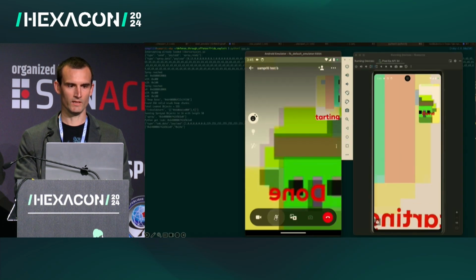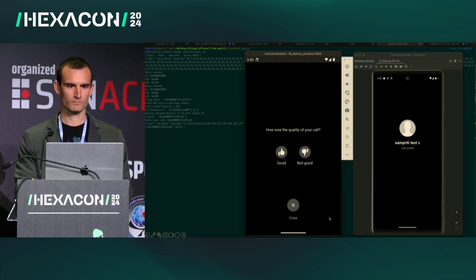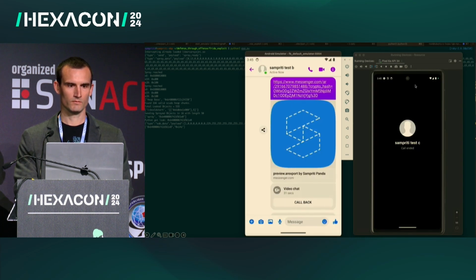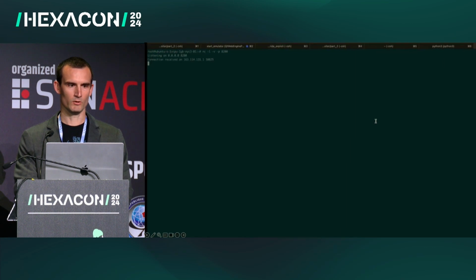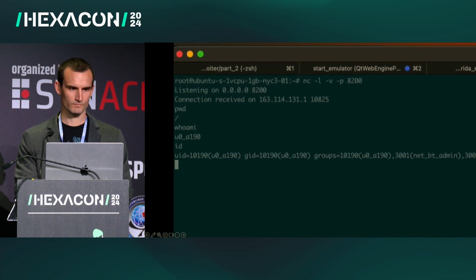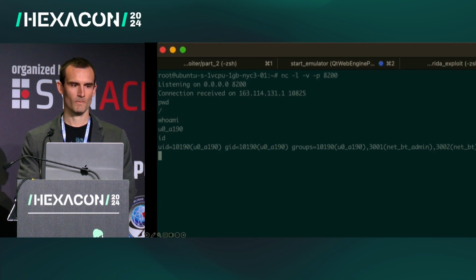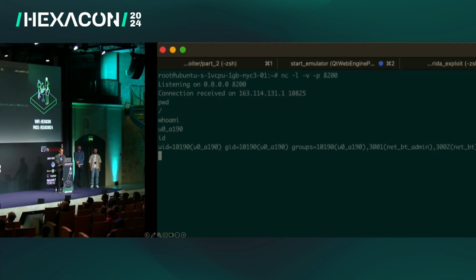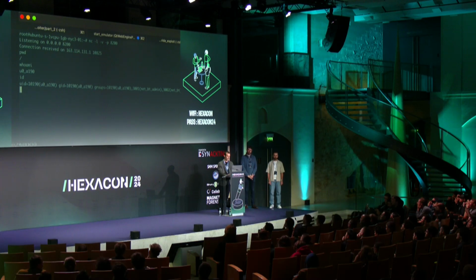Also perform the out of bounds write afterwards. Then we're going to end the call. And then we'll go to our listener where we'll have a reverse shell. And we see that we're the application. So running the reverse shell as the application, we can access anything that the application can access on the remote device.